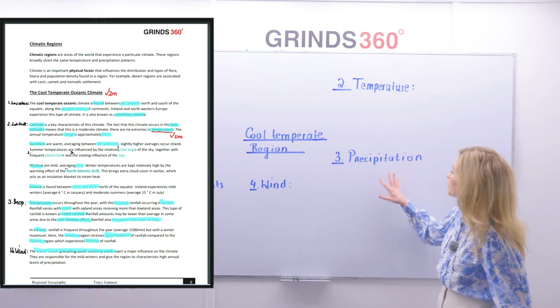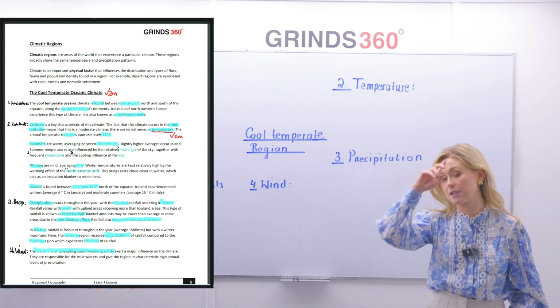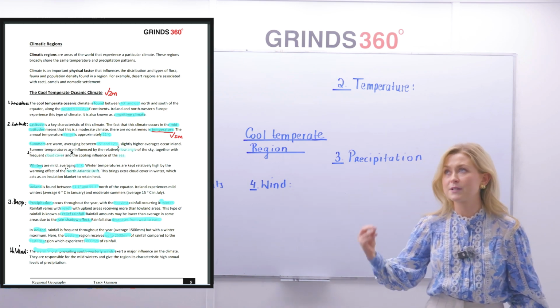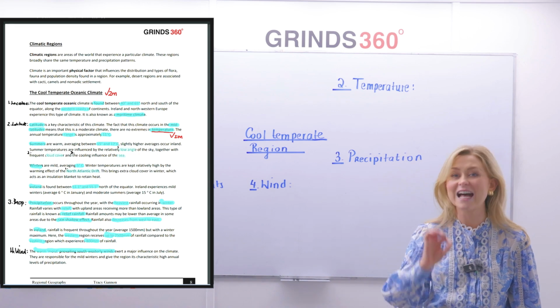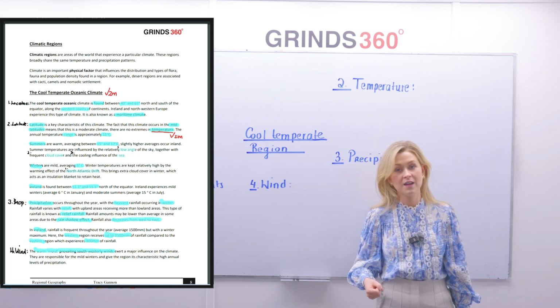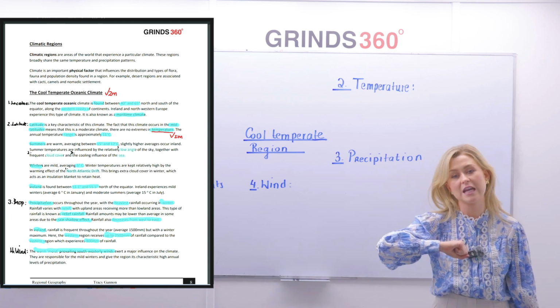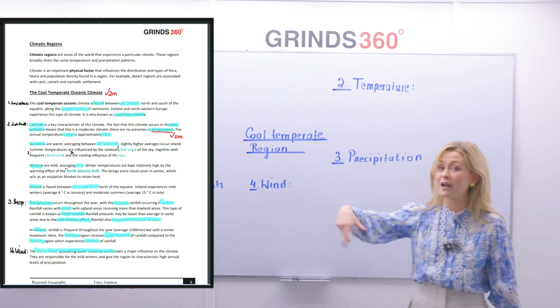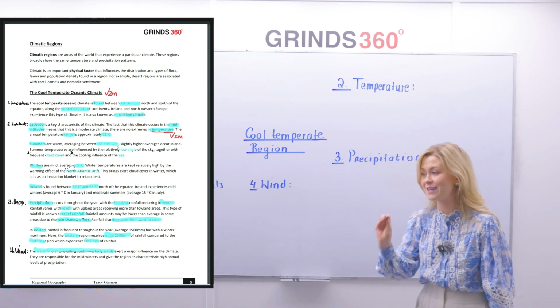Now moving down to number 3, we're going to discuss precipitation. Pop 3 to the left hand side, highlight the word precipitation. Now where you write the word precipitation, you may already have this done, but write down the words rain, hail, sleet and snow. Precipitation is any sort of moisture from the sky. Now think about rainfall in Ireland. It's the most common type of precipitation we have here. Does it occur throughout the year or is it isolated to one time? No, unfortunately it occurs throughout the year.